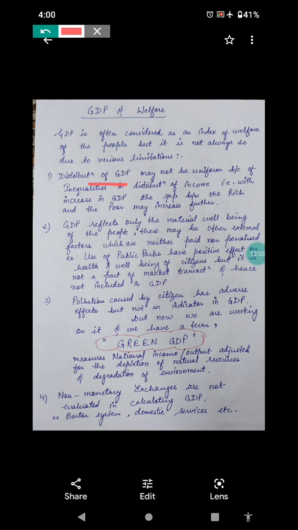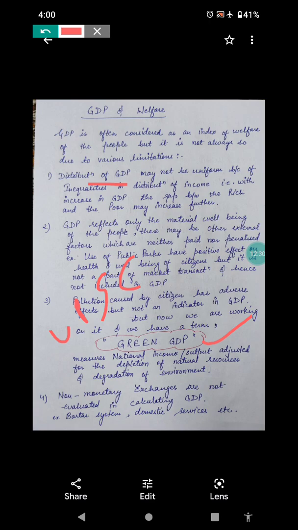But now, in recent years, we came to know about a term known as green GDP. This is very important, and this was asked in UPSC. Many times it was asked in UPSC, also in UPPCS, what is green GDP, sometimes twisting the definition.